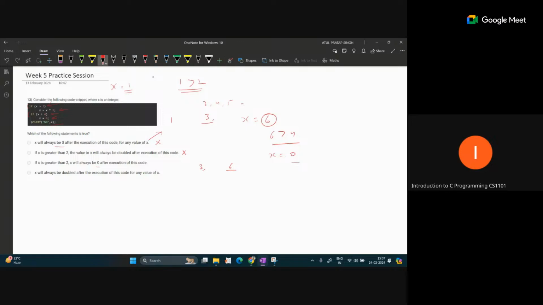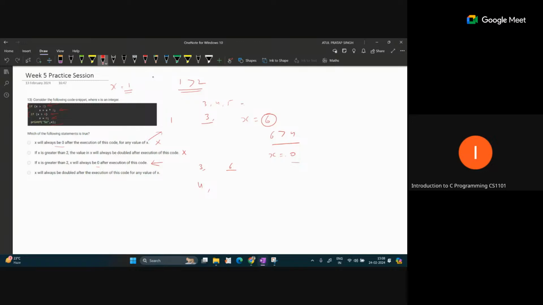So that means if our x is greater than 2, you will always get 0 by the second statement. If you are passing 4, the first condition is true, then 4 will become 8. Then 8 is greater than 4, yes, the second statement is also true. Then we are setting x equal to 0. So for any value greater than 2, your x will become 0 after execution of this code. So in this case, you can see we are getting 0 always.